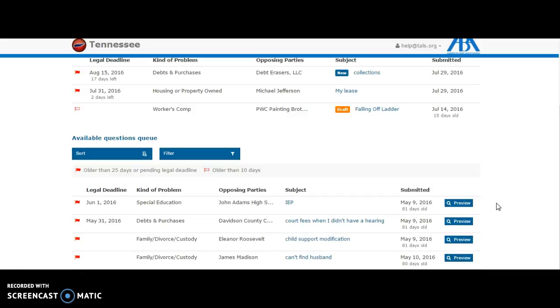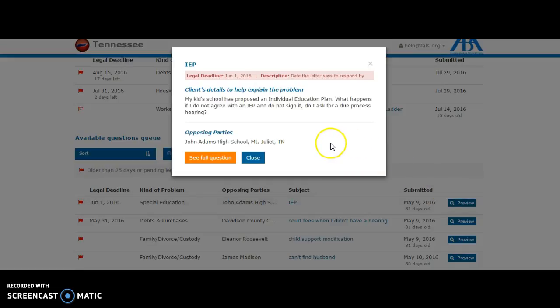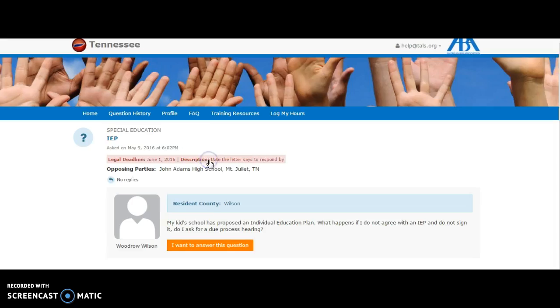Using the information that you see on the list, you can decide to preview a question to help you determine if you want to answer it by clicking here. When you click Preview, you'll get a little bit more information than you had before, such as the description and the deadline, and with some of the question listed here, you can decide if it's one that you would like to take. If you would like to take it, click See Full Question and make the decision that you want to answer this question.